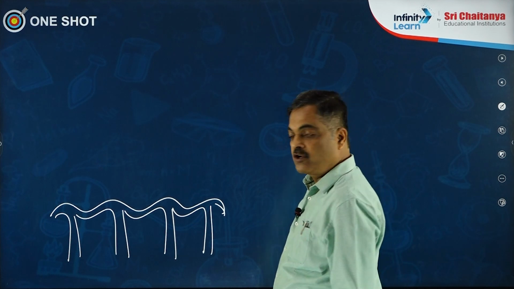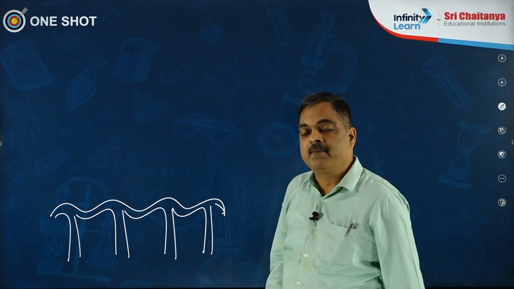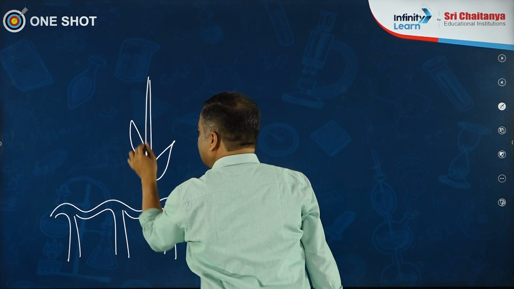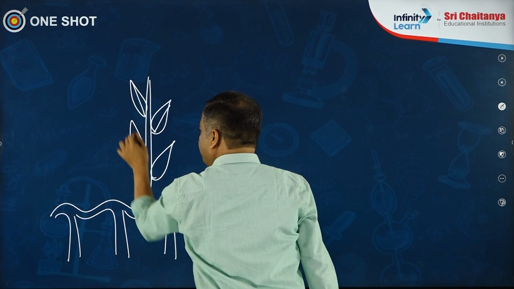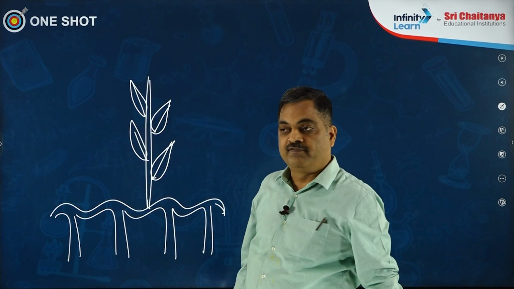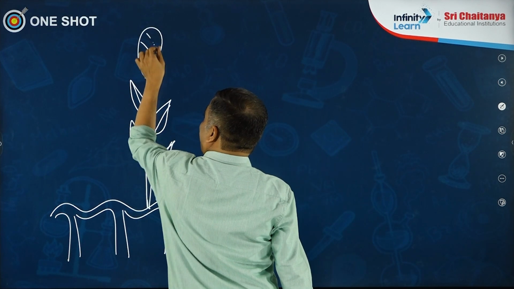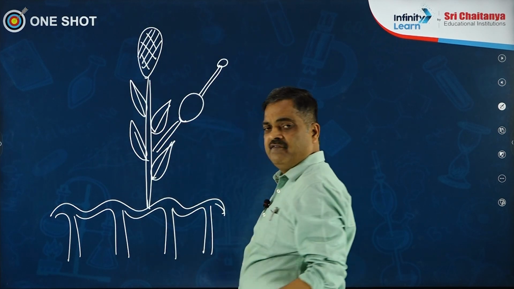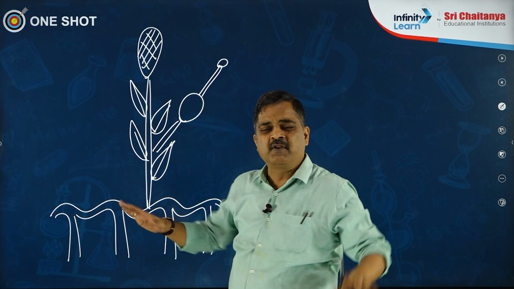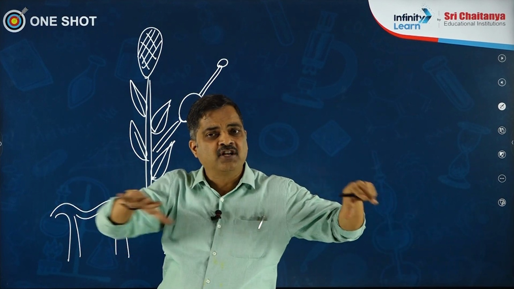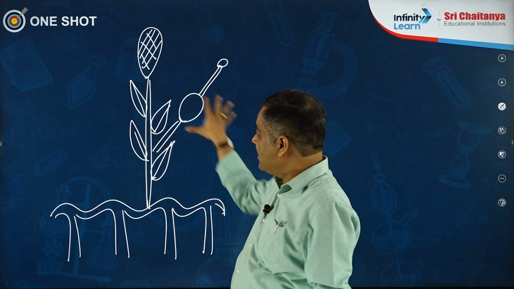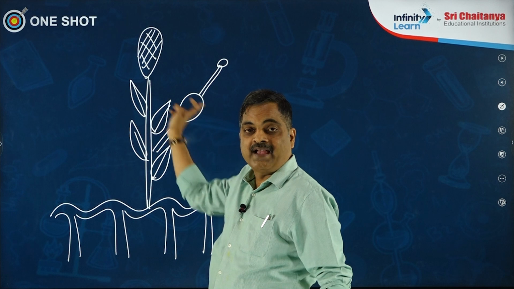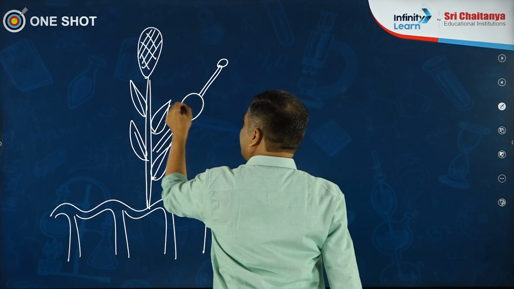This is the gametophyte called protonema. There are some protonema which bear buds; you call them secondary protonema. Those secondary protonema germinate and give rise to a leafy and adult gametophyte. This leafy and adult gametophyte is called the gametophore. At the tip of it, you see antheridia. And at the tip of the lateral branch, you see archegonia. Finished. From here on, the remaining story is the same. The only difference between Marchantia and Funaria is that in Marchantia, the gametophytes are unisexual, whereas here, the gametophyte is bisexual. This is a young gametophyte, and an adult gametophyte, which is bisexual, producing antheridia and archegonia. The remaining story is known to you.